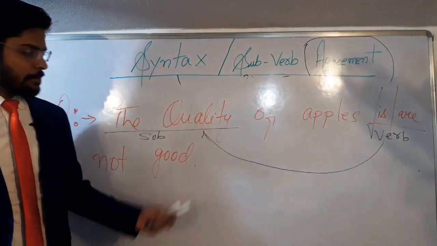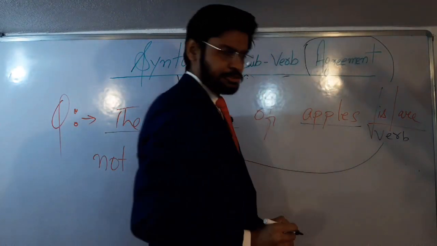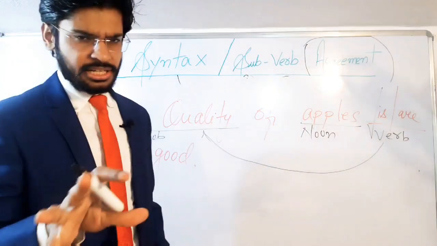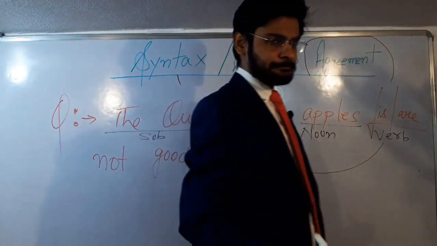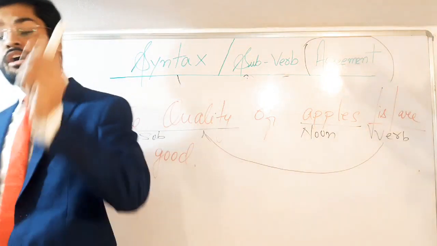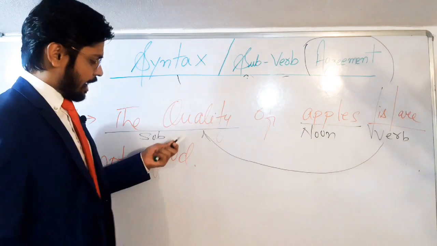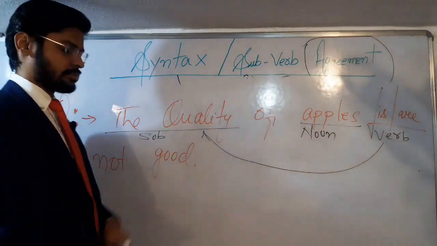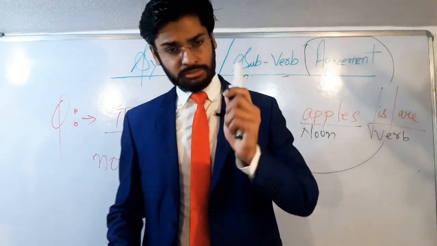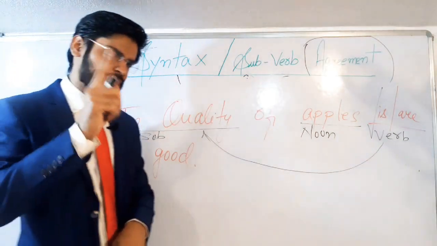Alright students, many of you get into problems. Many of you choose the noun. Okay? You must note down one thing here. Your verb never ever depends on a noun or pronoun. Your verb always depends on the correct subject. As we can see here, the subject is the quality, which is uncountable, so our verb is also a singular verb. And one more thing, students: the subject always comes in the beginning of the sentence.